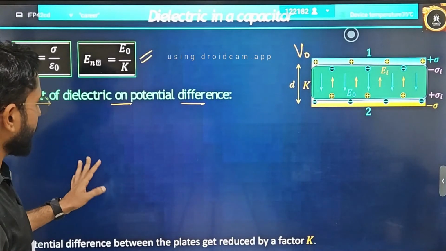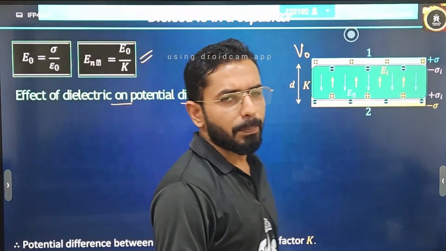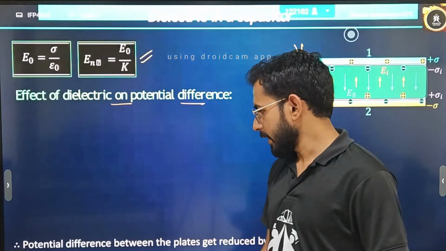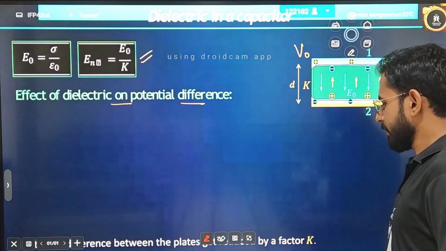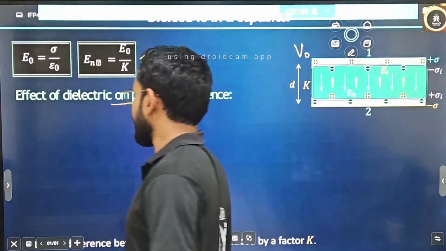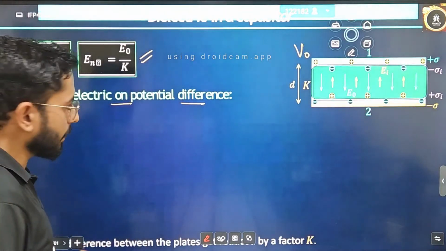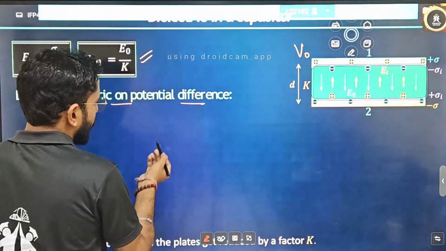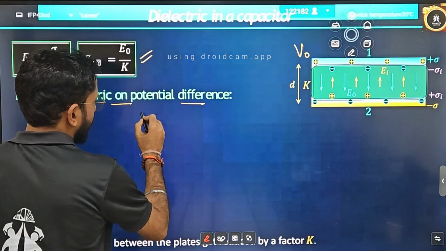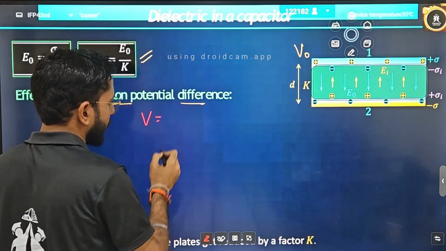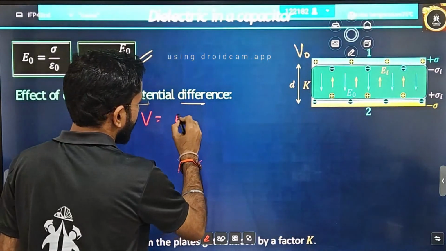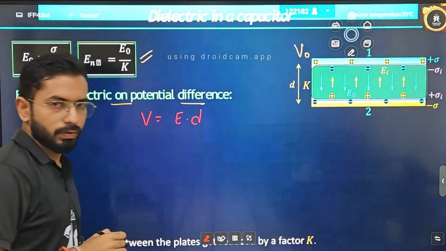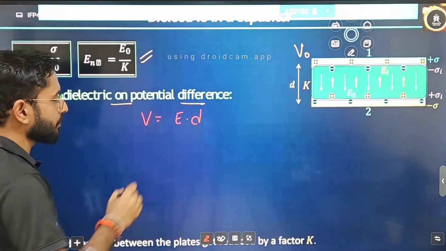Now what will be the effect on the potential difference? How do you write the effect on the potential difference? That is the next thing we have to understand. Simply I can say that it will also get reduced by a factor of K. How will it be reduced? There are two ways to understand. Let's understand this one. What is the relation between potential and electric field? You say V is equal to E into D.